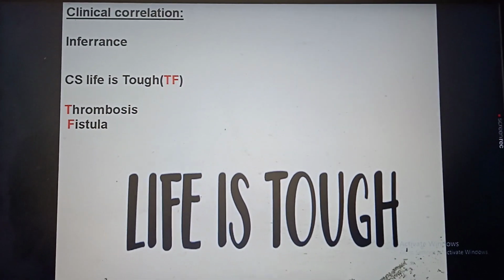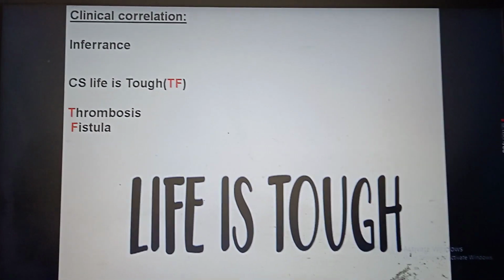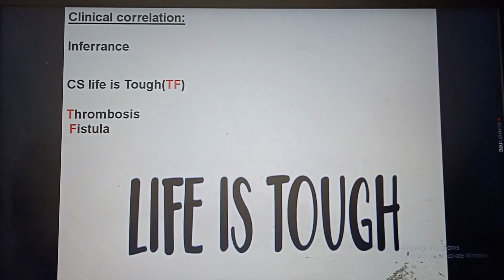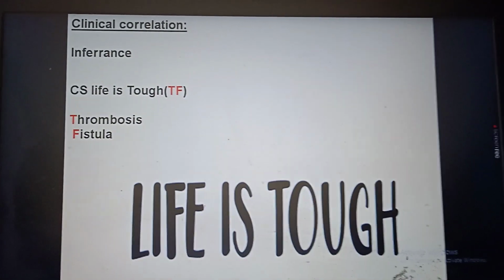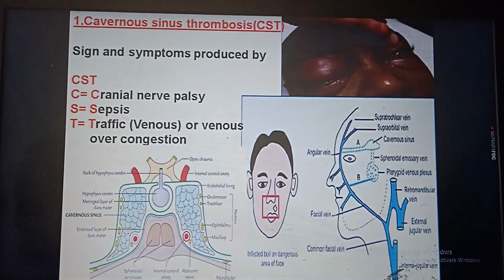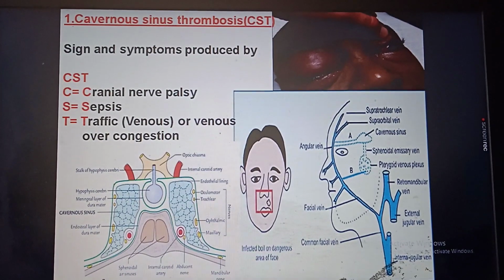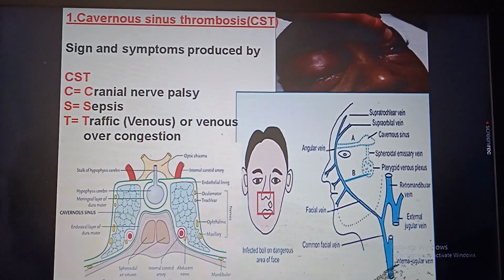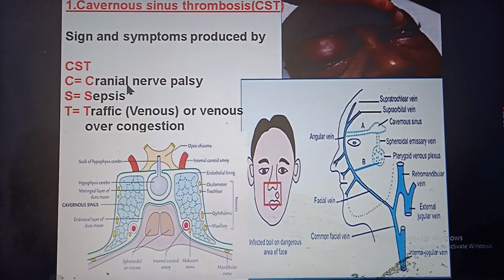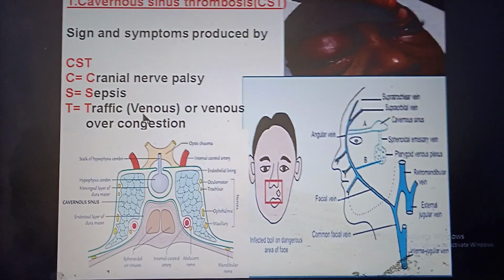Clinical correlation. What we have learned from the story of the civil surgeon is that the civil surgeon's life is tough, and same as the clinical correlation of cavernous sinus, tough, that is thrombosis and fistula. First come to cavernous sinus thrombosis. Its name itself says CST, that is C for cranial nerve palsy, S for sepsis and T for traffic, that is overcongestion,